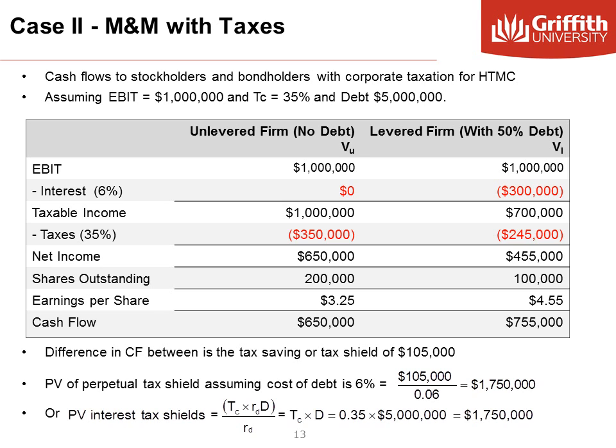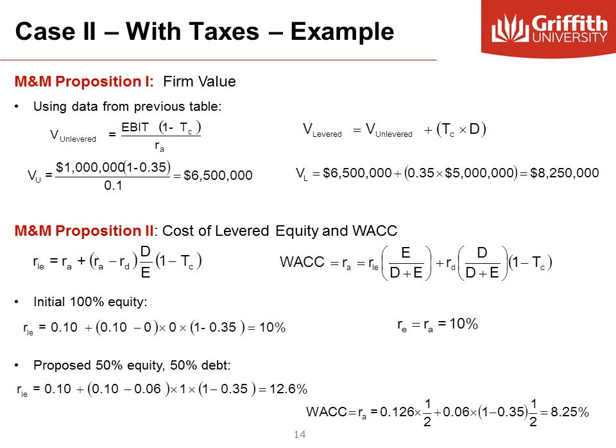What will happen to the value of HTMC now that we have taxes? What about the cost of equity and its WACC? Using the data from the two columns in the previous table, first we calculate the value of the unlevered firm. The equation is the same, we only adjust for tax the earnings, as we are concerned with discounting the after-tax cash flows. And here is the difference. The value of the levered firm is equal to the value of the unlevered firm plus the present value of the tax shield.